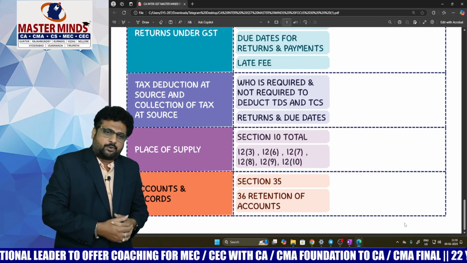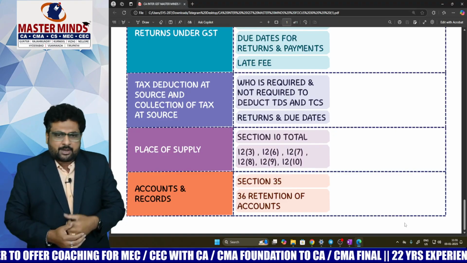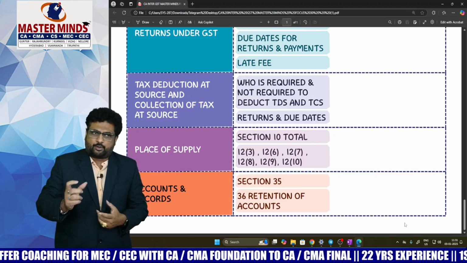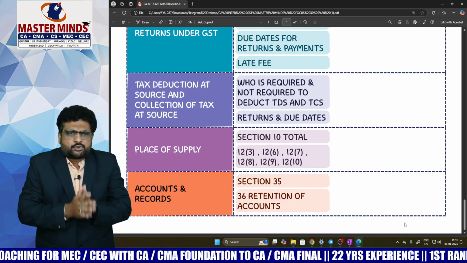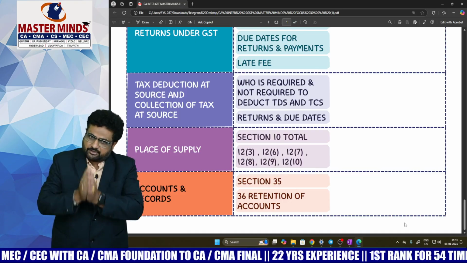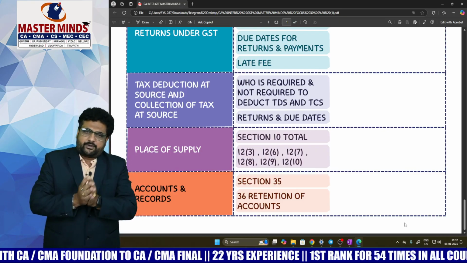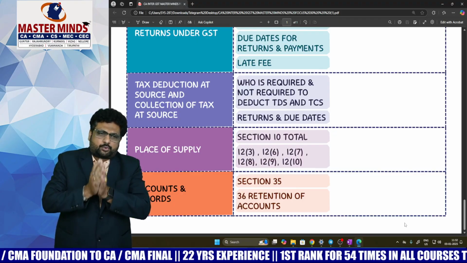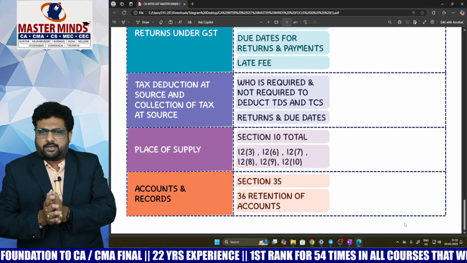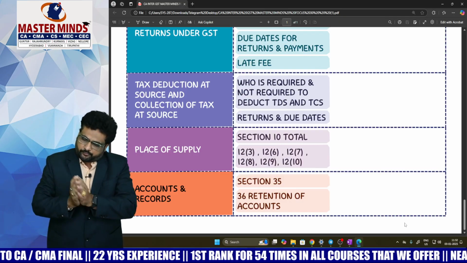And last but not the least, accounts and records, you need to keep focus on Sections 35 and 36, retention of accounts for how much period of time. So these are the important areas with respect to GST in entirety. If at all you are able to read these areas, definitely there is a 90 to 95% probability that you will get a minimum of 30 marks in GST out of 50.